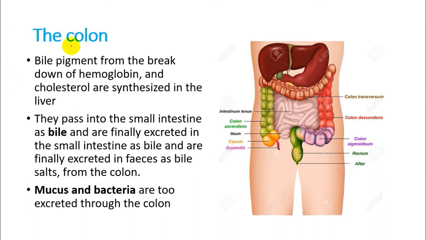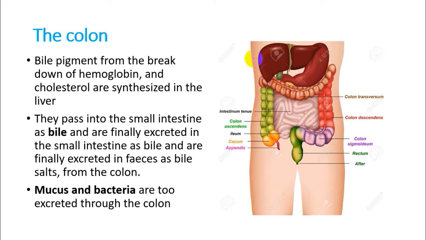The second structure is the colon, or large intestine. We talked about this in the digestion lesson. We said that the large intestine is producing just the waste products. After digestion, the useless things remain, and these useless things can be excreted from the colon.